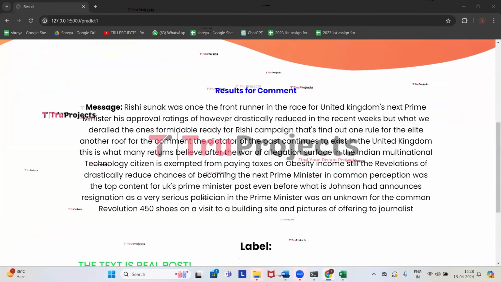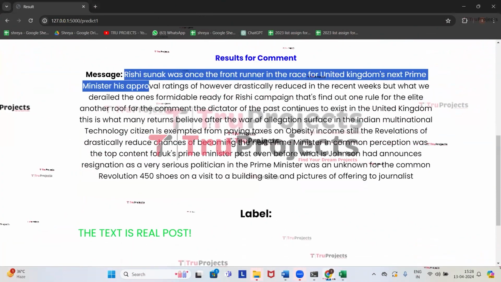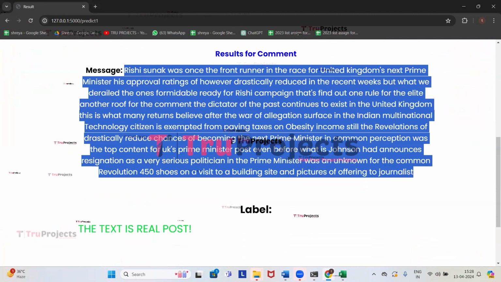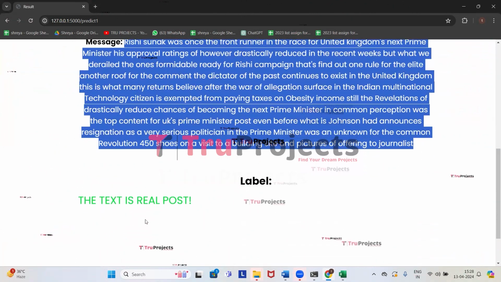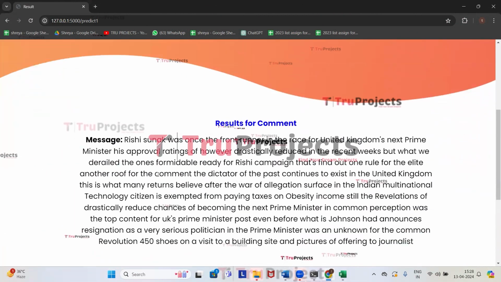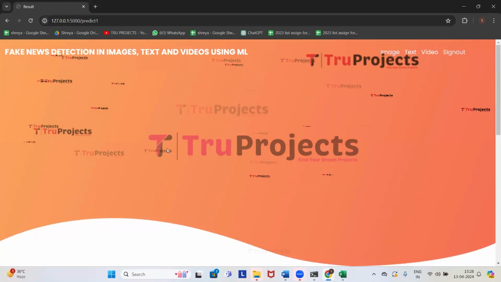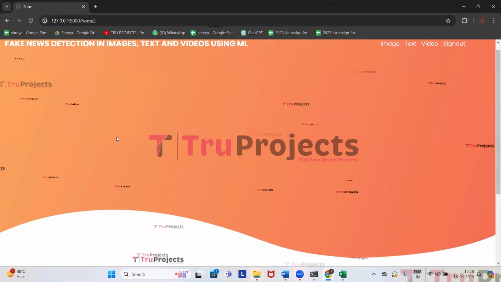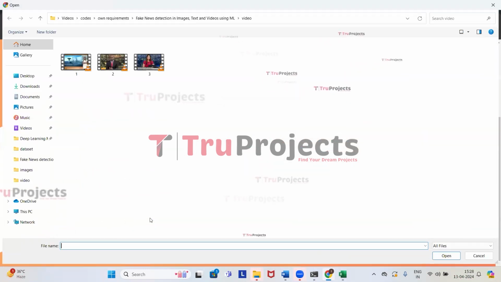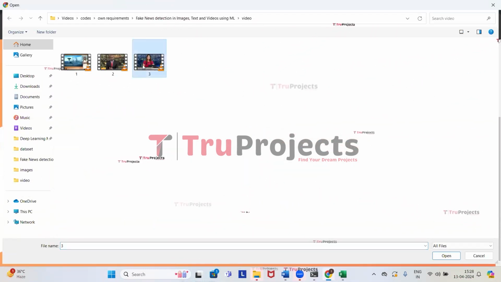So here we got the prediction. This is the extracted text from the video. And here it has correctly predicted as the text is real post, which means that the video has real news in it. Tesseract will extract this text from the video. So now we will give one more video. Click on video, click on choose file. This time we'll be uploading the last video.